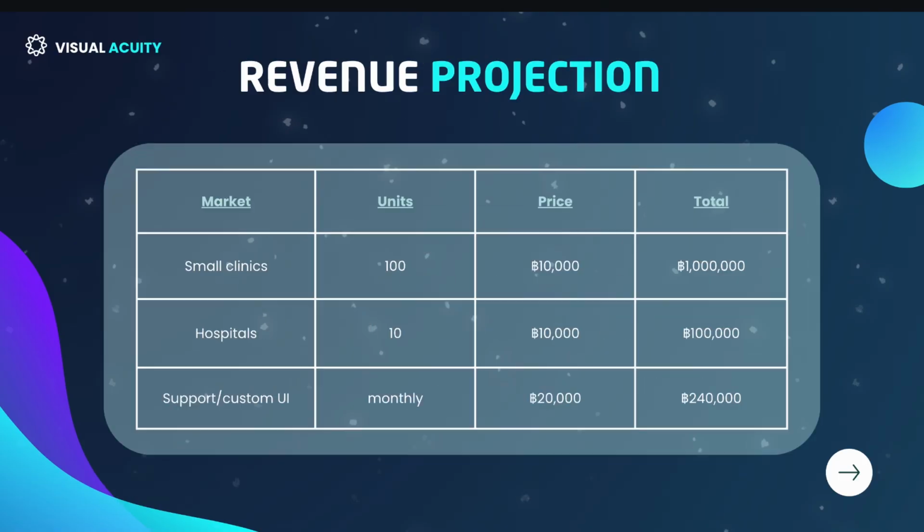Our revenue projections: our initial cost will be around 4,000 Thai baht. That already includes the Raspberry Pi, microphone, and so on, except the software. So we could sell it for around 8,000 to 10,000 Thai baht. In this case, we take 10,000 Thai baht each. So let's say we sell to a small clinic 100 units, we will get 1 million baht. And for the custom UI support, we charge monthly, around 20,000 Thai baht. So in 1 year, we will get 240,000 Thai baht.